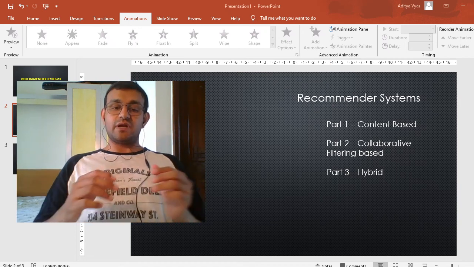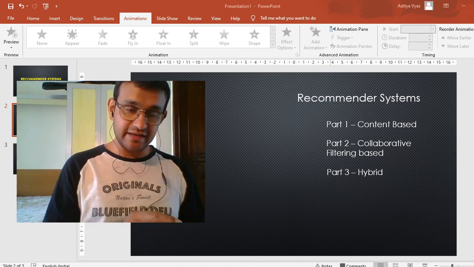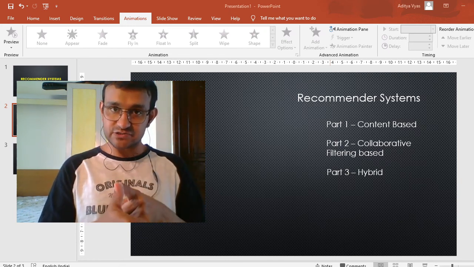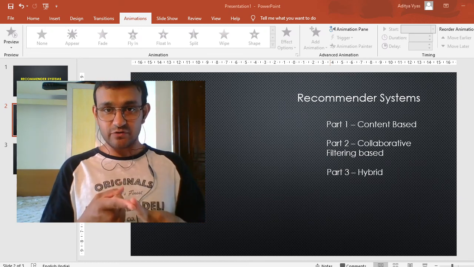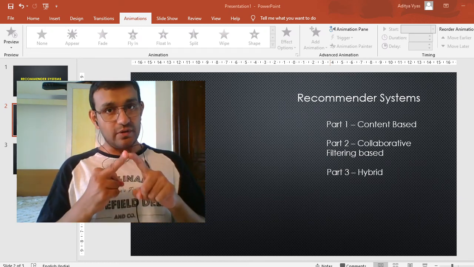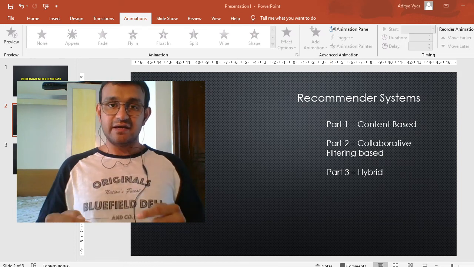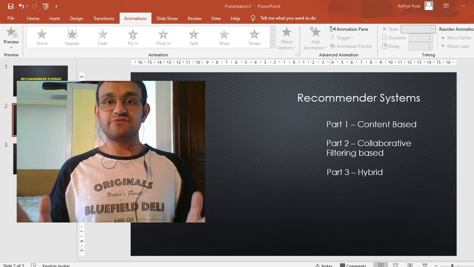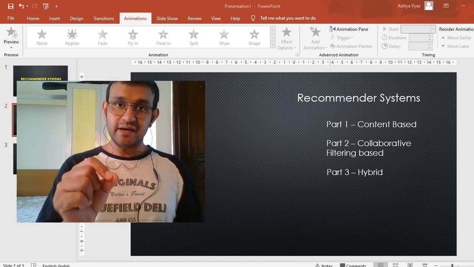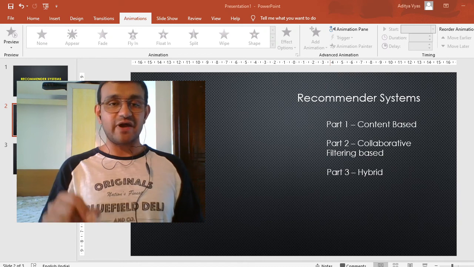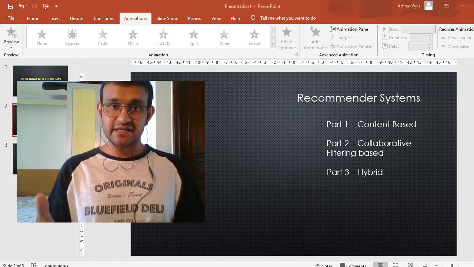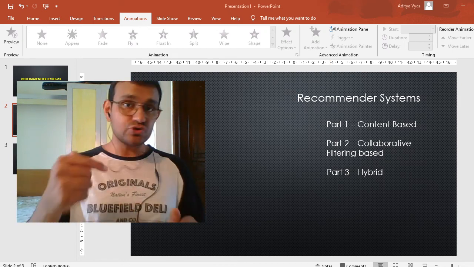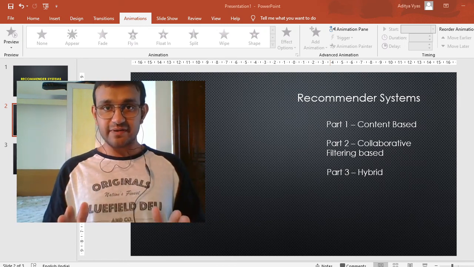To make a recommender system based on the similarity of content, what we did was, first we extracted the features of the content, made new columns out of it, fed it into a similarity calculating method which was cosine similarity, fetched the entire score for a particular item, sorted it based on top 5, top 10, top 15, whatever the requirement is, and took out the name of the movies based on those scores. So that was our content based recommender system.